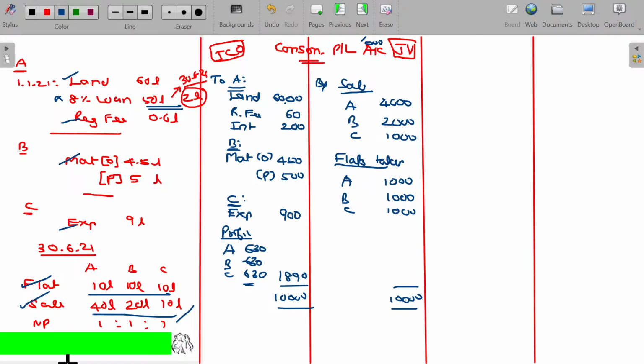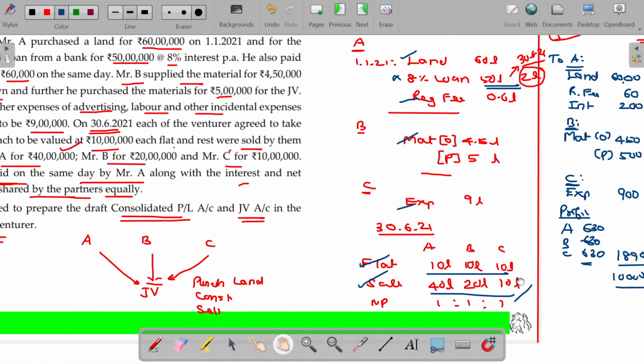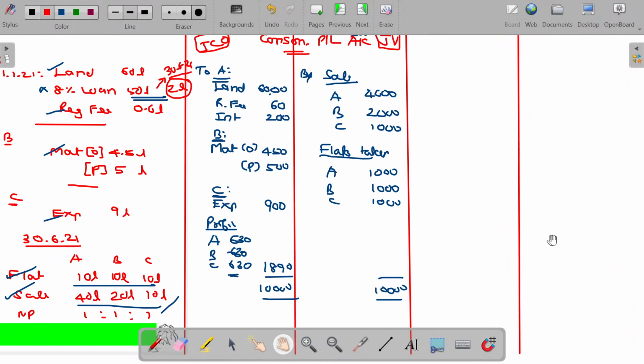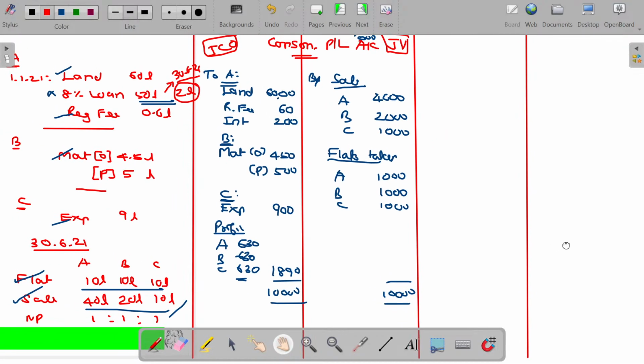Now, we will not stop with this. We need to prepare one more thing: the joint venture account in the books of each venturer. So this is the account maintained commonly. A needs to know how much I have to receive from them. B wants to know how much I have to receive from the joint venture business or joint venture operations. So they need to maintain their own books of accounts related to their own receipts and payments. So that will be called a joint venture account in their books. Okay, let's see. It's not so complicated. It's very simple only. We'll try to finish up.